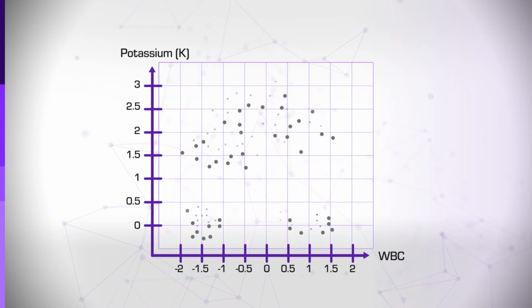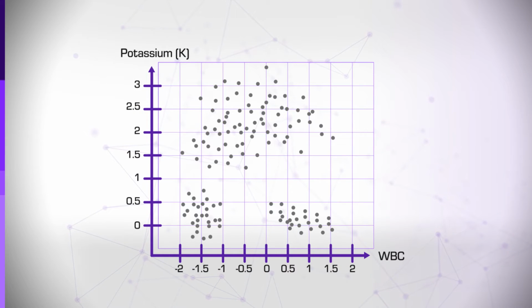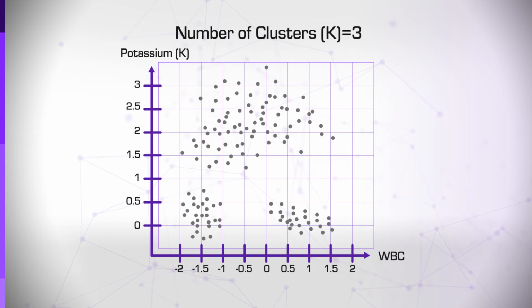Let's look at this algorithm in action and see how very elegantly and quickly it solves the complex problem of clustering. Let's assume we have only two variables: white blood cells and potassium levels, or just X and Y. And let's assume we know that the correct number of clusters, k, is 3. Now, the algorithm randomly picks these 3 centroids. Naturally, these random centroids are not the right centroids, but as we said, it's okay to fail. By the way, note that the centroids don't necessarily have to be true points, as we see in this example.